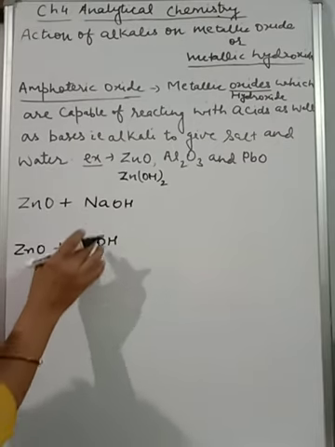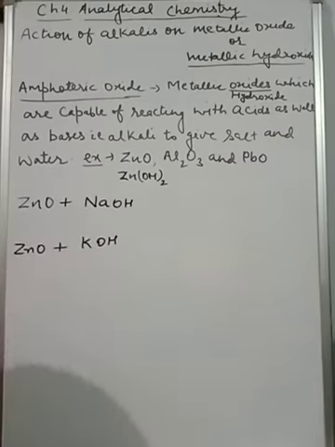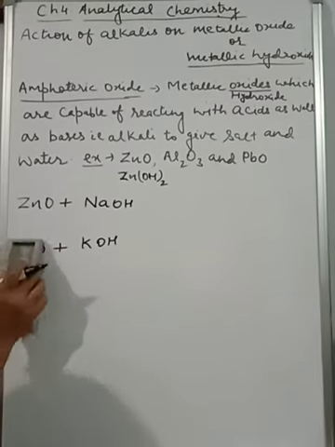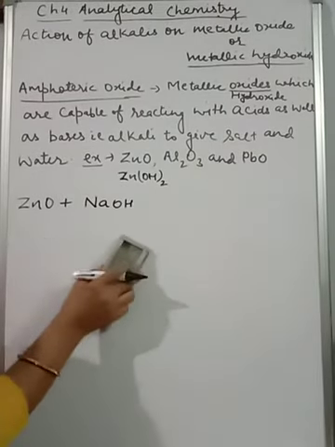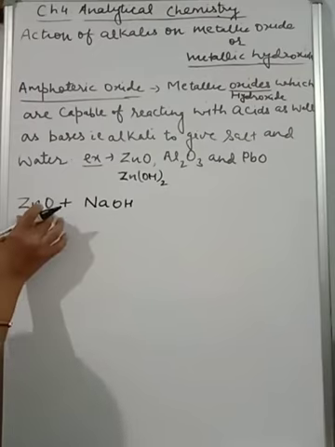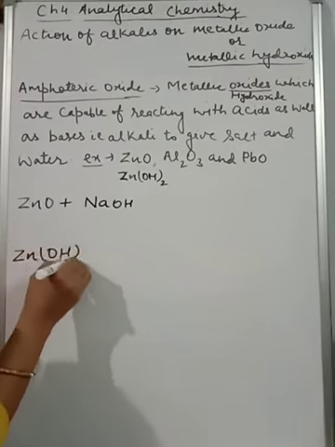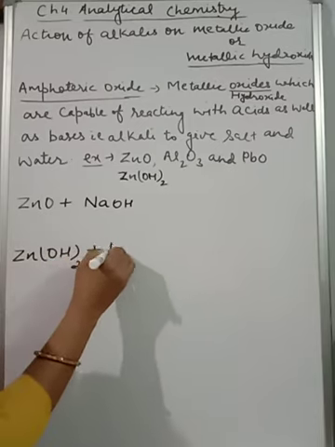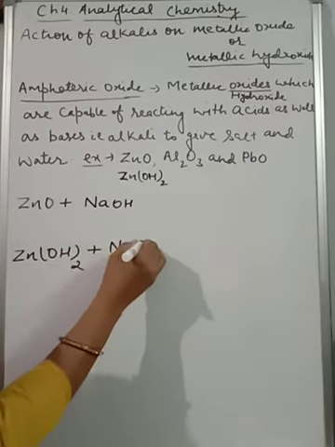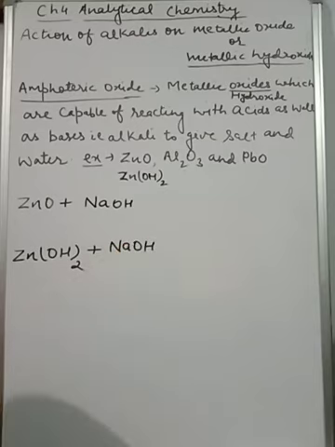I am not going to give you both reactions because both are similar, and you can go through this from your book. So here I am going to take one oxide and another hydroxide, and I am going to use NaOH. Regarding the reaction with KOH, please go through your book, page number 68, where everything is given very nicely.